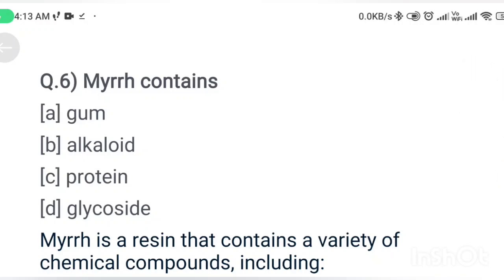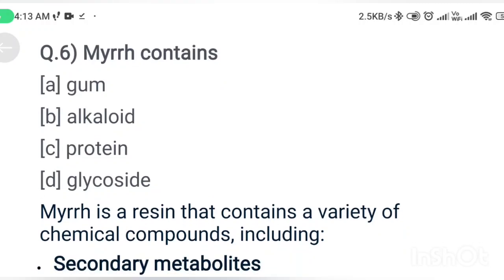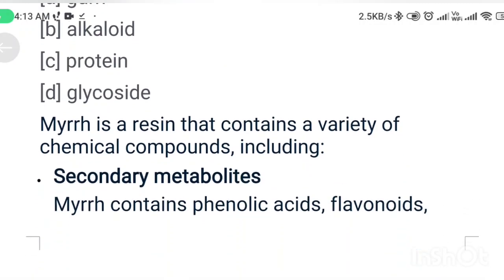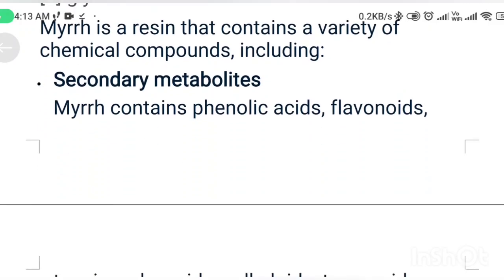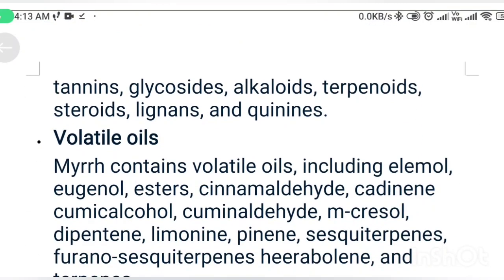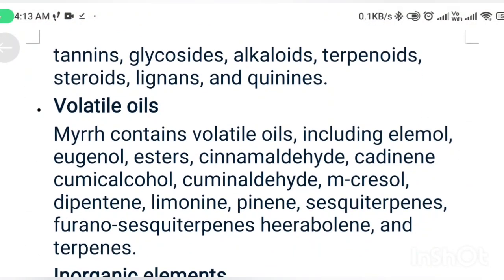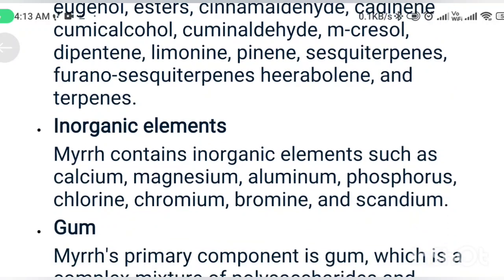Myrrh is a gum resin that comes from the Commiphora tree, and myrrh is a resin that contains a variety of chemical compounds including secondary metabolites. Myrrh contains phenolic acids, flavonoids, tannins, glycosides, alkaloids and volatile oil. Inorganic elements: myrrh contains elements such as calcium, magnesium, aluminium, phosphorus and bromine.